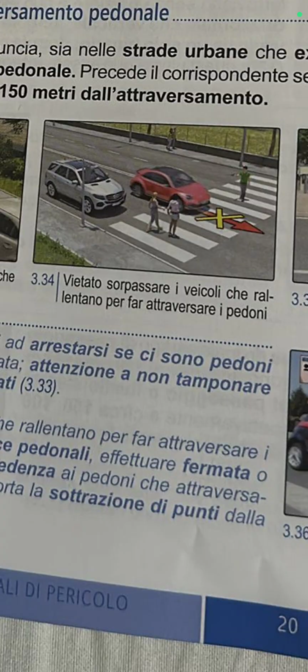Then the second picture: divieto di sorpasso. It forbids overtaking. Look at the red car and what it is about to do. Pedestrians are crossing, and it is about to overtake this white car. No, it's not allowed. It's forbidden. Look, you can see that they barred it. Don't do that. Divieto di sorpasso is forbidden overtaking.